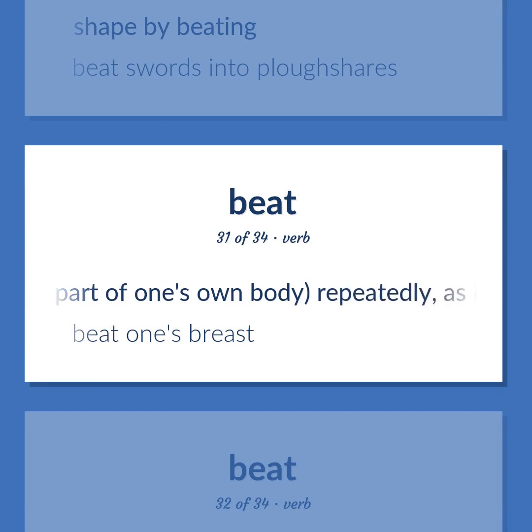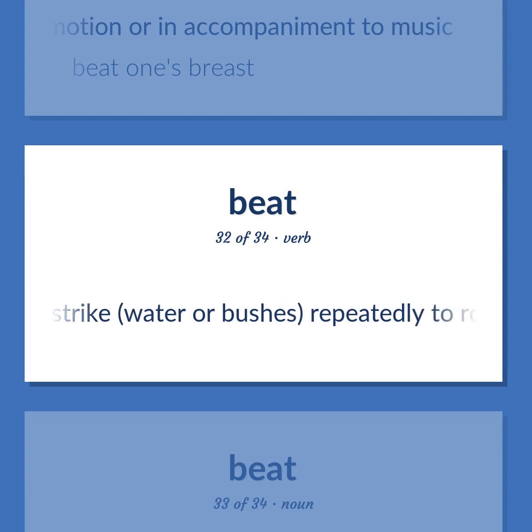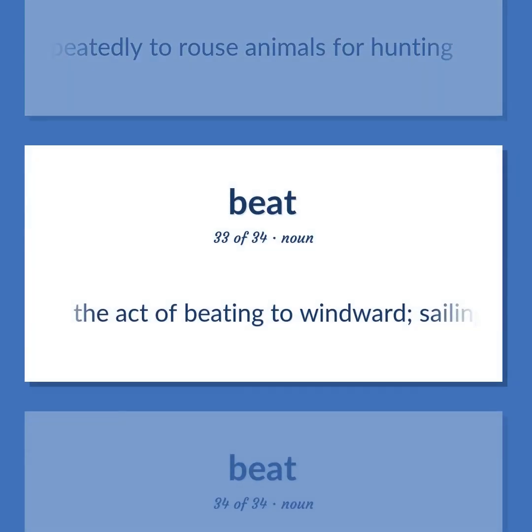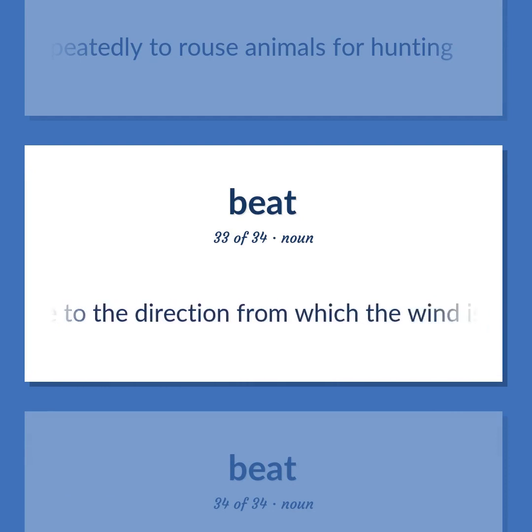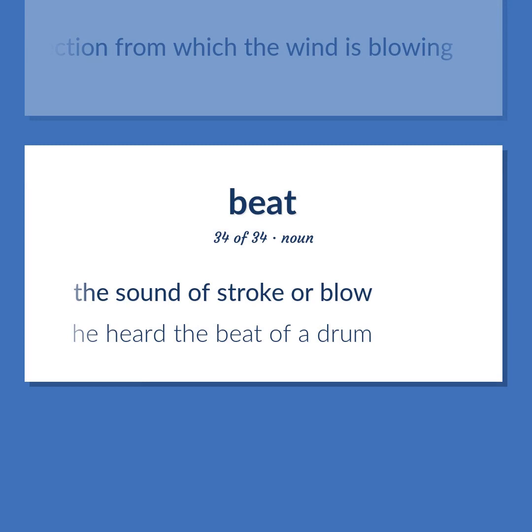Strike a part of one's own body, repeatedly, as in great emotion or in accompaniment to music. Beat one's breast. Strike water or bushes repeatedly to rouse animals for hunting. The act of beating to windward, sailing as close as possible to the direction from which the wind is blowing. The sound of stroke or blow. He heard the beat of a drum.